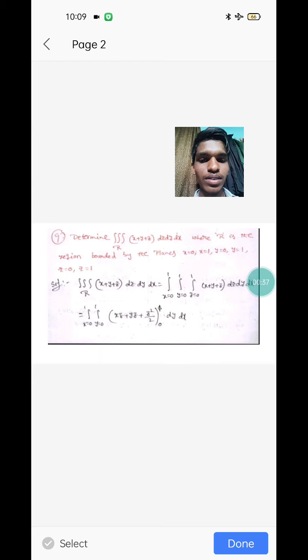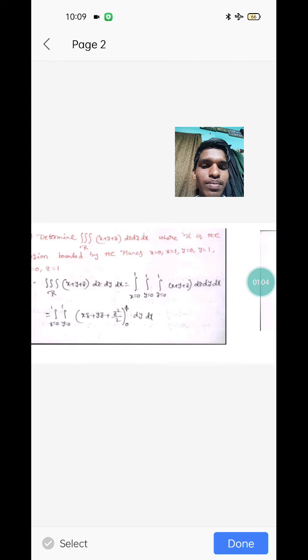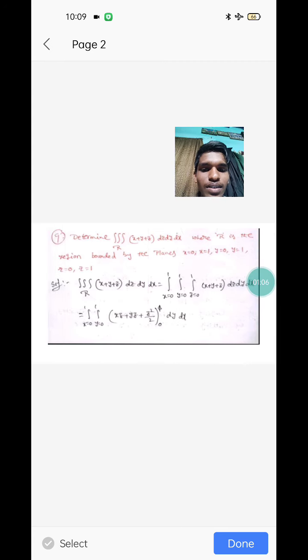Given the triple integral of (x + y + z) dz dy dx, it equals the integral from 0 to 1, the integral from 0 to 1, the integral of z from 0 to 1, as x = 0 to x = 1 is given in the question, of (x + y + z) dz dy dx. Now the triple integral over R of (x + y + z) dz dy dx is equal to the integral of x from 0 to 1 and the integral of y from 0 to 1.